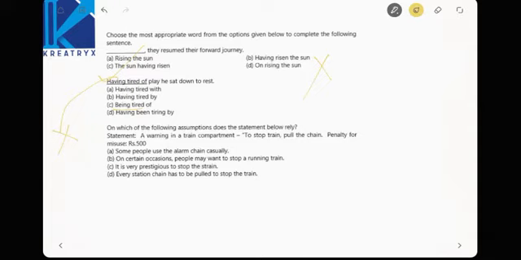It is very prestigious to stop the train. Blunder. Every station chain has to be pulled. No, these are blunders. So A and B are correct. Which of the assumptions are correct? A and B are correct. On certain occasions means there might be some emergency, so they have to stop the train, right?